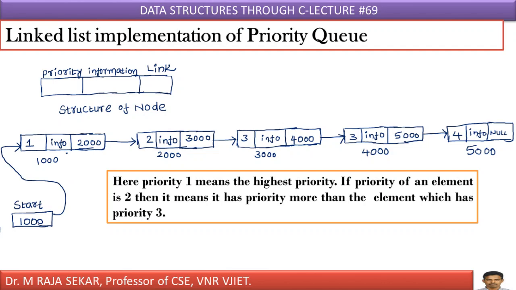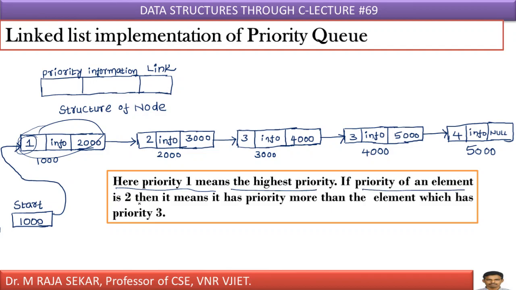Therefore, which element we are keeping in the front position? Priority one element. What does it mean? Here it is priority, just like rank. If you are getting first rank, second rank, a smaller number is a good rank. Here we are implementing priority queue. Priority 1 means highest priority.